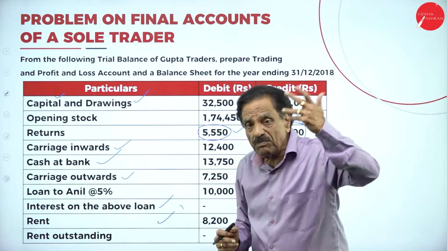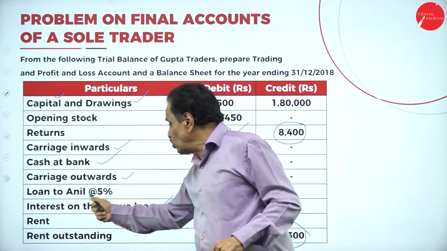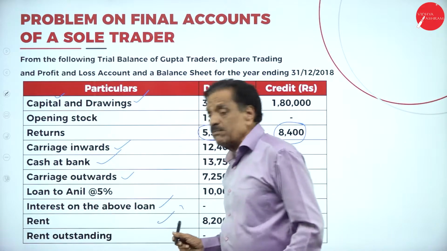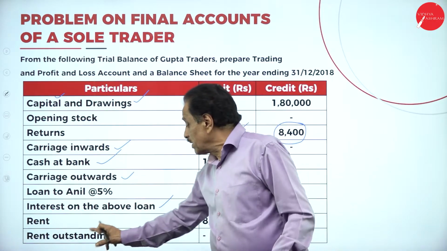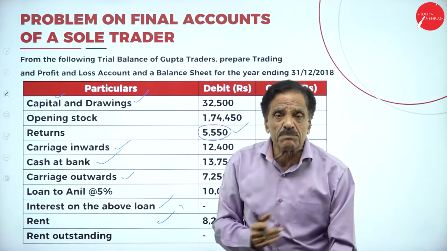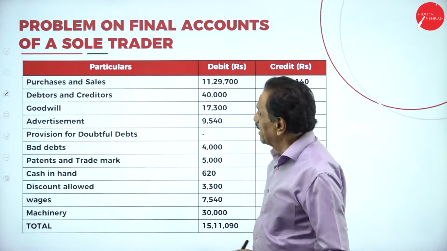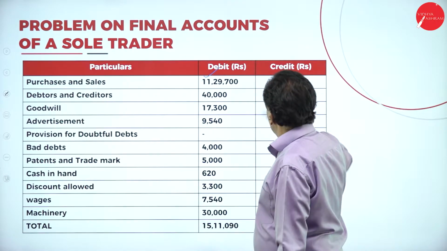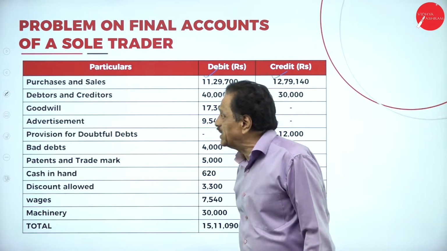Carriage outward, profit and loss account debit side. Loan to nil, that interest will come on the P&L account credit side. Rent paid will come P&L account debit side. Rent outstanding directly come on the liability side of the balance sheet. Then you got purchase and sale. Purchase will come in the trading account, sales will come trading account credit side.